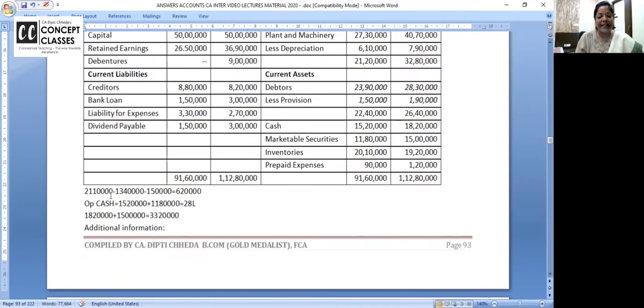Oh, sorry, opening cash is 27 lakhs, no? Yes, now you are getting it correct. Opening cash is 27 lakhs and the closing cash is 33 lakh 20,000. So you are getting the change in cash. Change in cash is how much? 6 lakh 20,000.